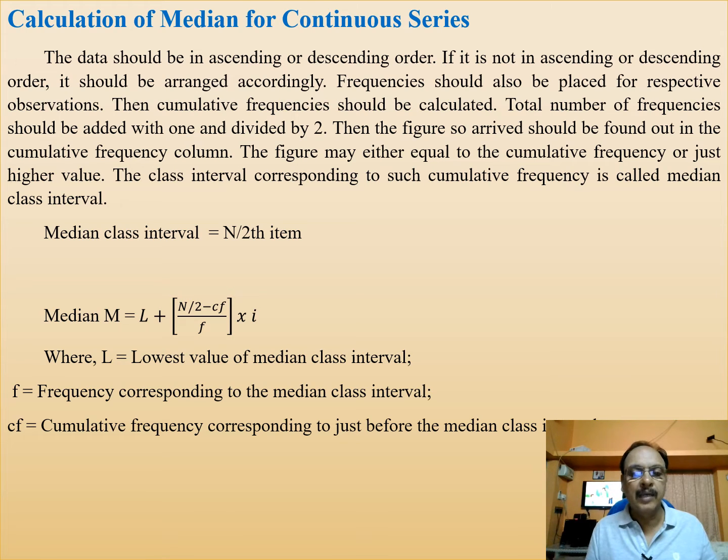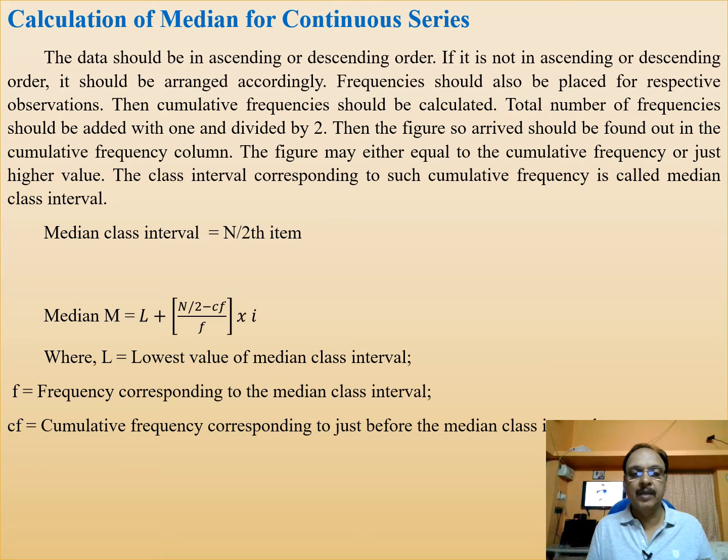Now we are going to calculate median for continuous series. Continuous series with class interval. Then median class interval should be identified by applying n by 2th item. N is total number of the items or total number of the frequencies. Then you have to apply a formula.